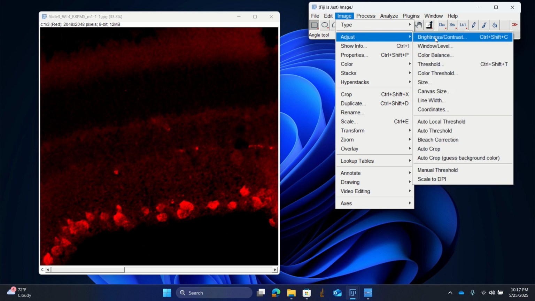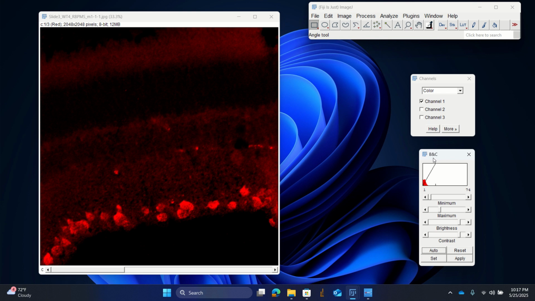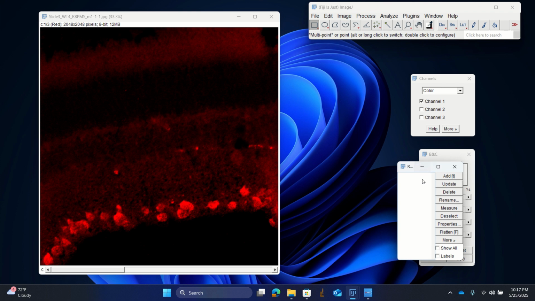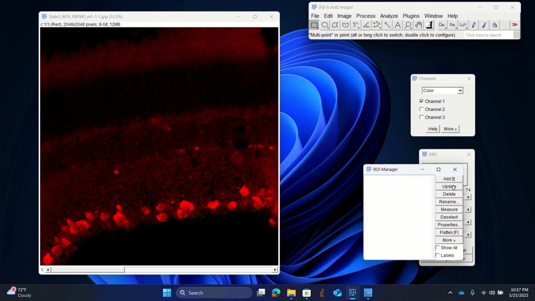And so let's show our brightness tool. And so we have the brightness and contrast toolbox. So again, let's also show our region of interest, which we will use to actually subtract the background. So we go to Analyze, Tools, then Region of Interest Manager. So this is our region of interest manager. So we move it here a little. So let's slide it to the left.